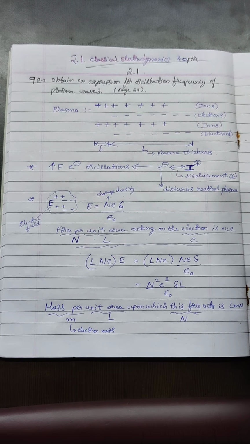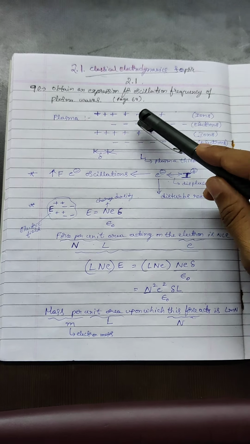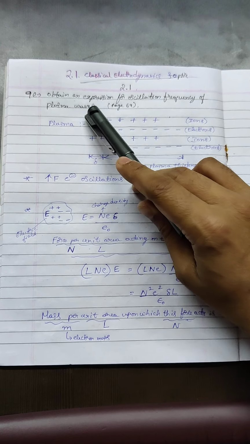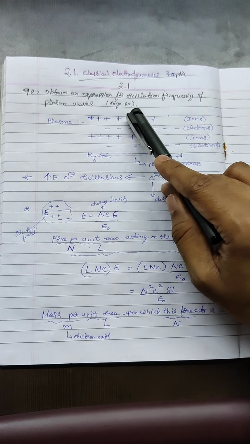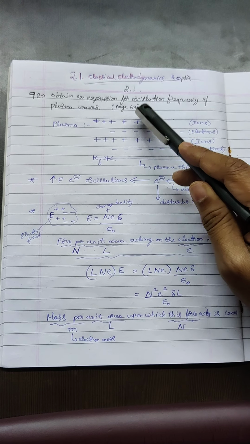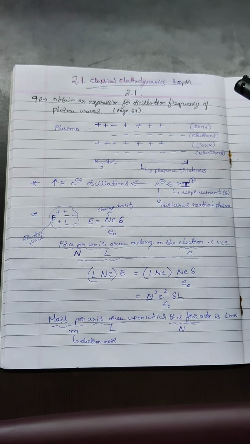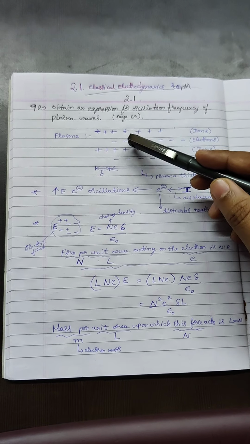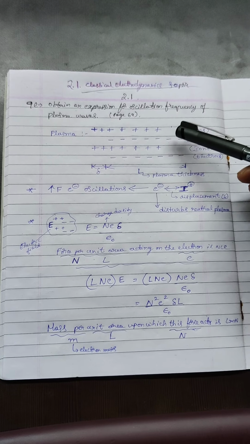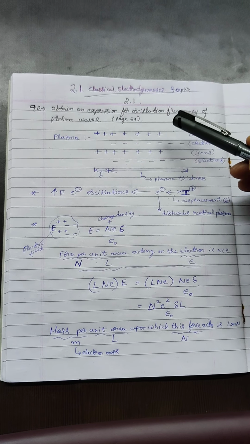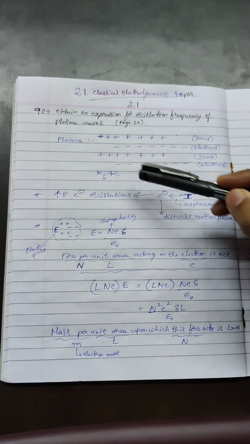Let us try to understand this particular question, which asks about obtaining an expression for the oscillation frequency of plasma waves, which is on page number 69 of our textbook. So when we see what plasma is, it's a collection of positive ions and negative electrons in a kind of